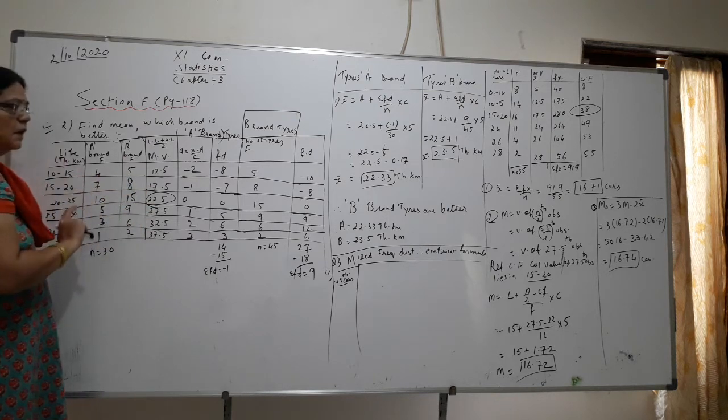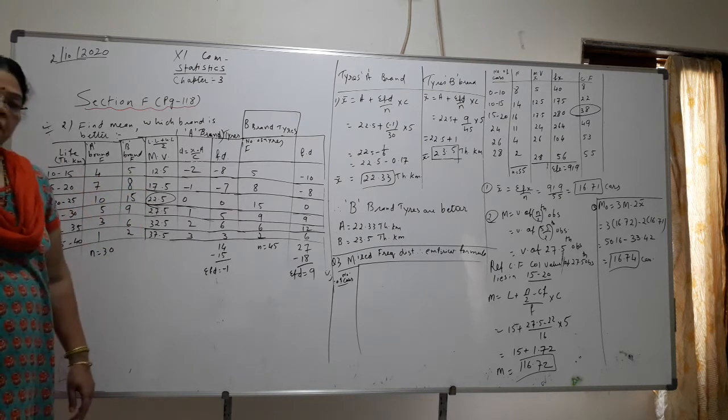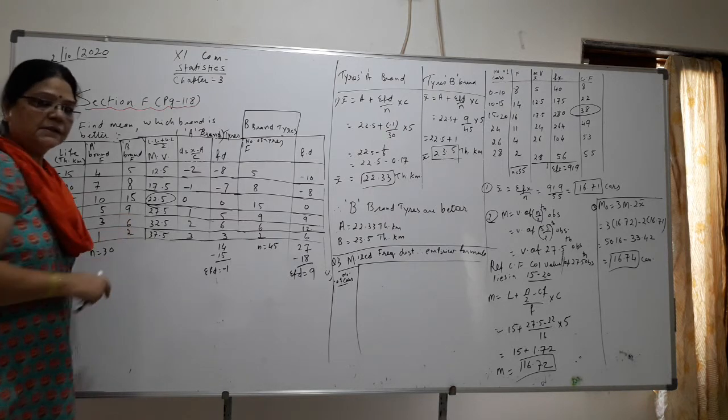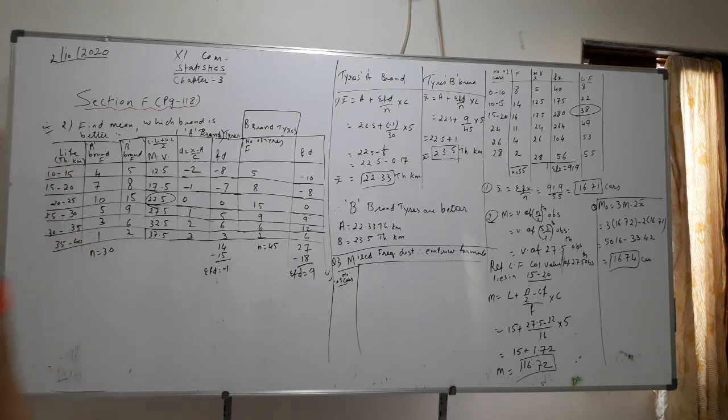You will get this. Now children, I have done it by the shortcut method. You have to assume one observation as A, that is the assumed mean. Here you can take any assumed mean.